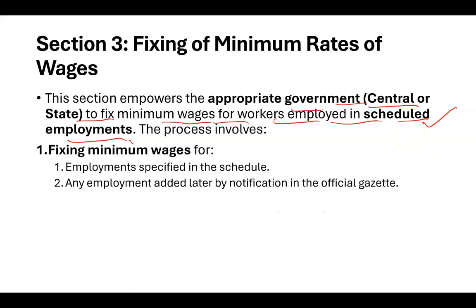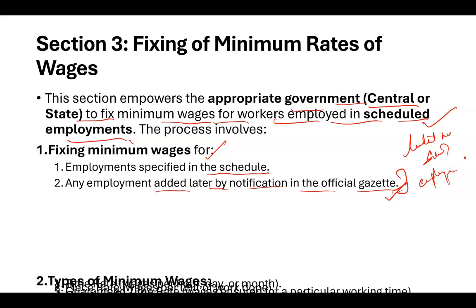The next is the fixing of minimum wages. So, employment specified in the schedule. It is very important that whenever you are fixing the minimum wage, you must look at the nature of the employment as per the scheduled employment, and the employment later added by notification. It started with a limited number of scheduled employments, but time and again, with an official gazette, we keep on adding new employment if there is any coming up, right?